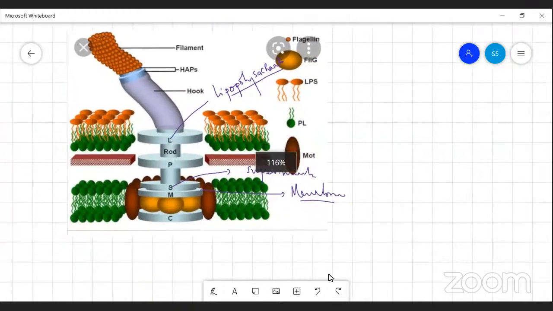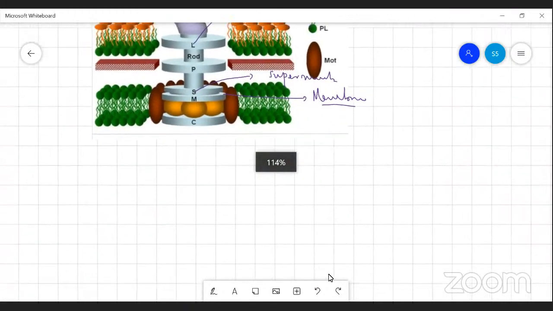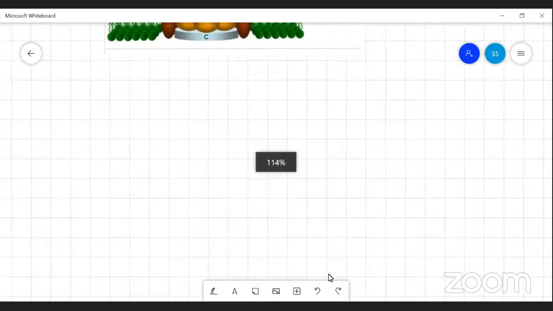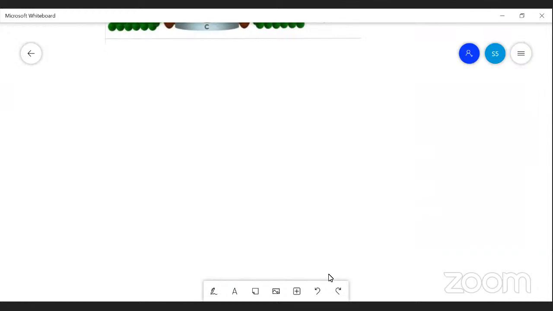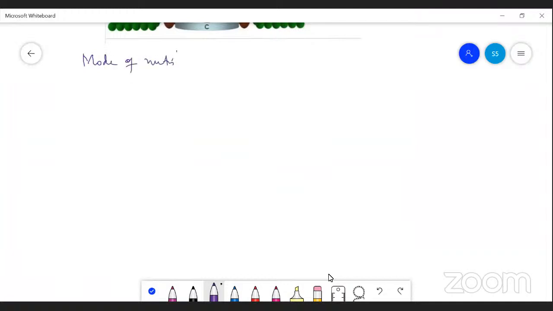Now, how do these bacteria reproduce and also what are the modes of nutrition? First, let us see the modes of nutrition. Based on their mode of nutrition, they are divided into two. One is autotrophs and the other is heterotrophs.